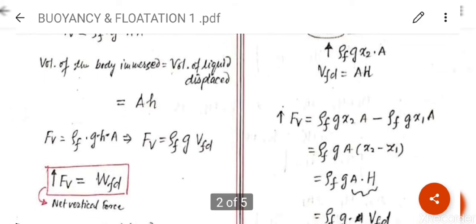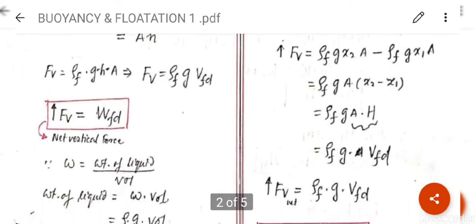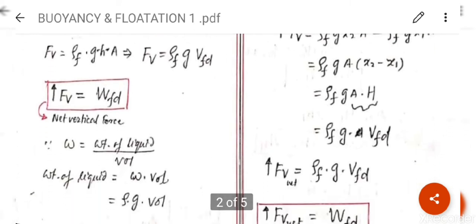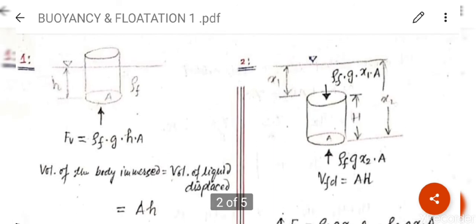of fluid displaced. So we can write Fv is equal to weight of fluid displaced. From where has it come? We know that specific weight or weight density is equal to weight of liquid upon volume. So we can write weight of liquid is equal to specific weight into volume, is equal to rho g into volume.